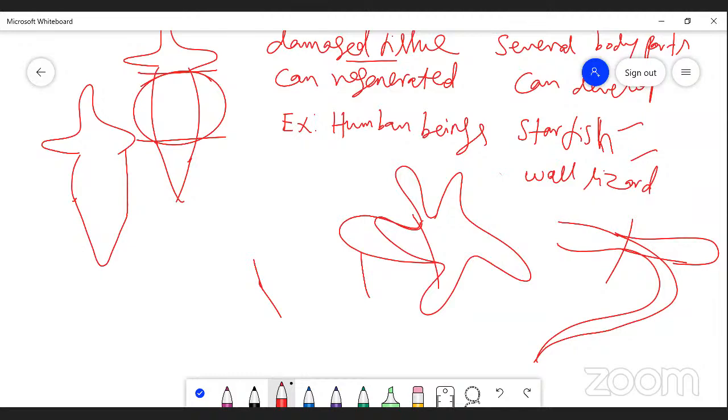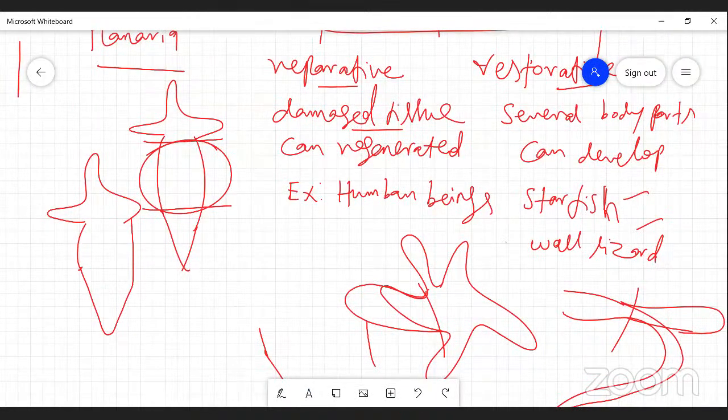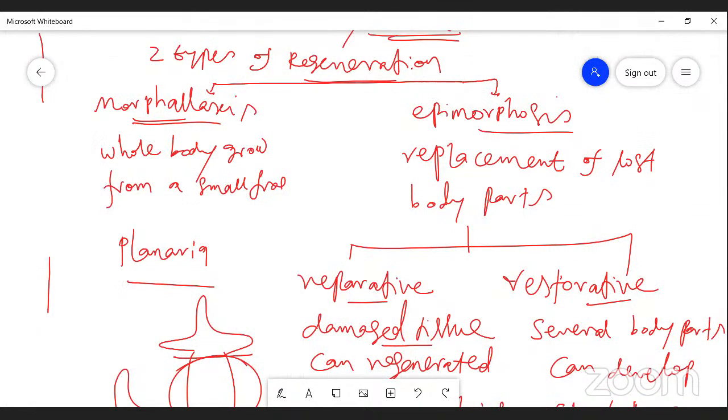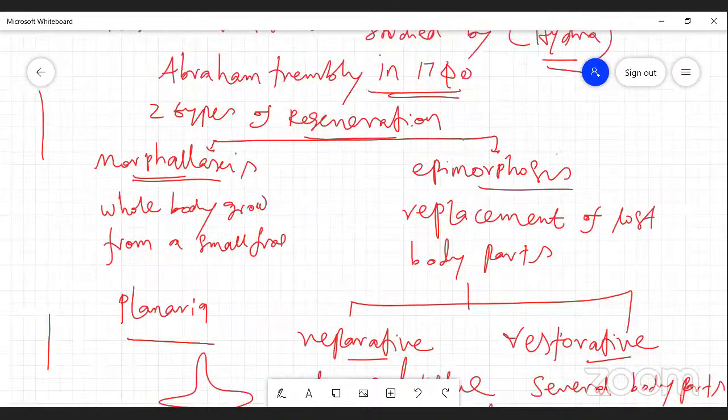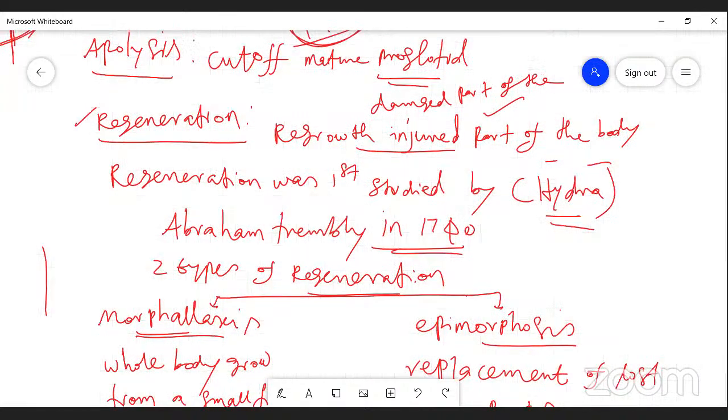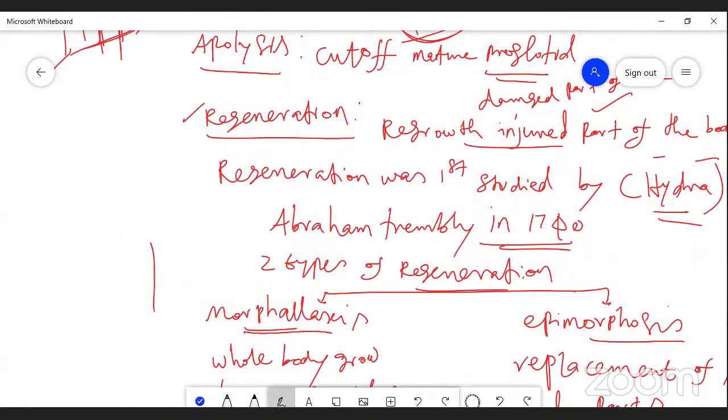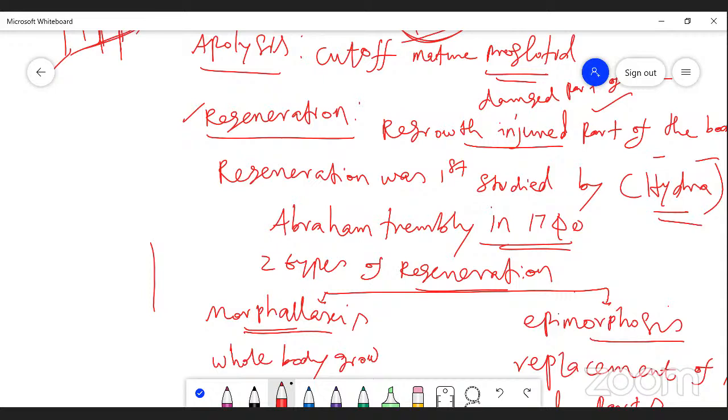Regeneration means the regrowth of a damaged or injured part.